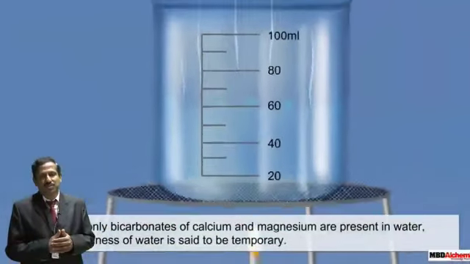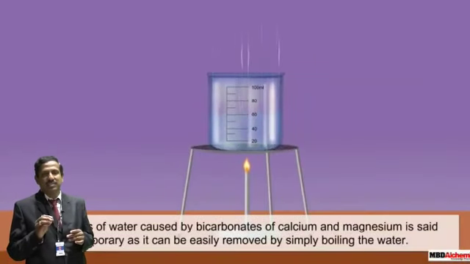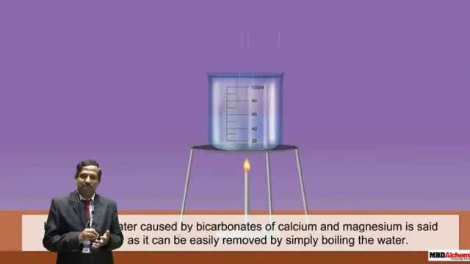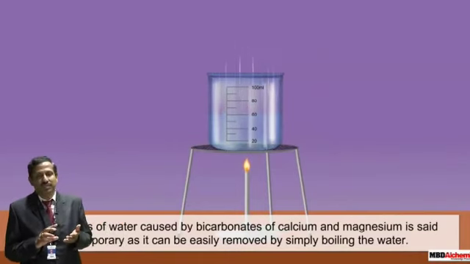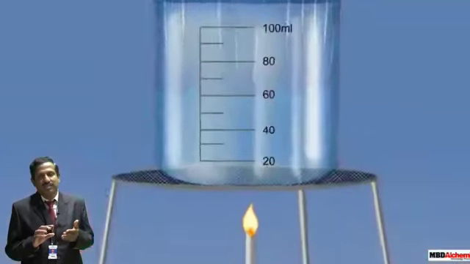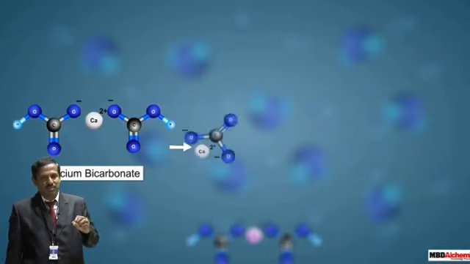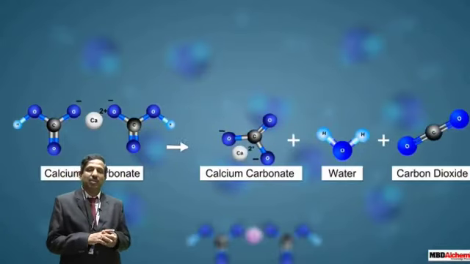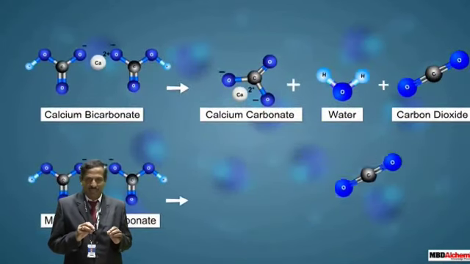So what is responsible for the temporary hardness? The hardness which is due to the presence of impurities in water like calcium and magnesium ions, which are mostly responsible for hardness, and temporary hardness is due to your carbonates and bicarbonates of calcium and magnesium.